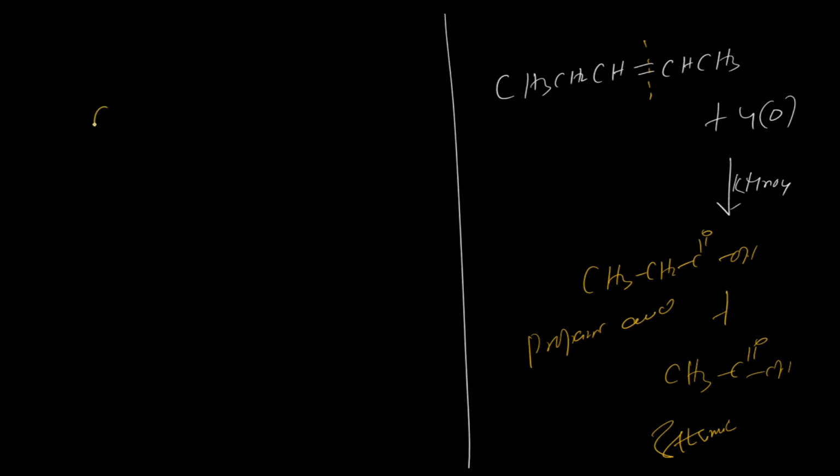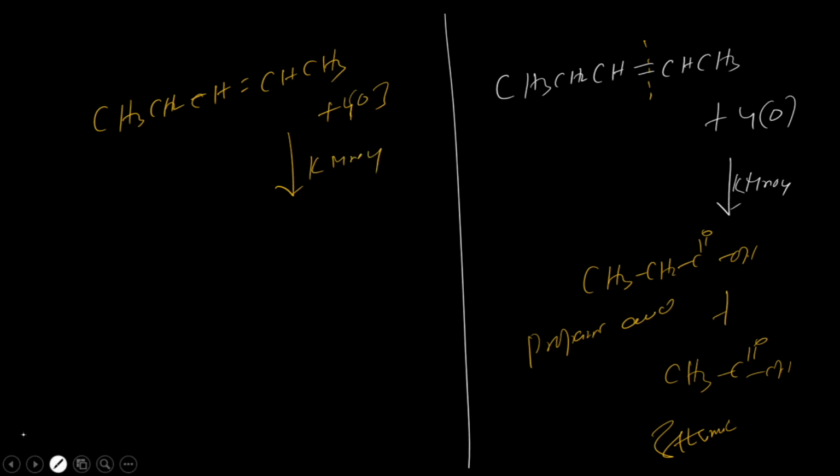One more, like CH3, CH2, CH double bond, CH3. So again, whatever oxygen you require, you have to take the nascent oxygen with hot KMnO4. You should keep in mind the reaction is all about hot KMnO4. So this is also non-branched, so it will not form the ketone. It will form carboxylic acid, the 2 carbon carboxylic acid and 3 carbon carboxylic acid on this side.